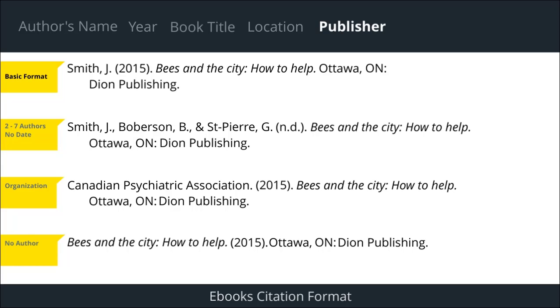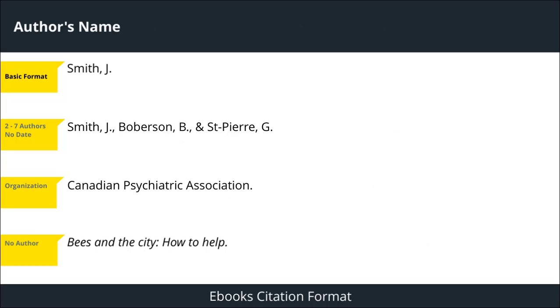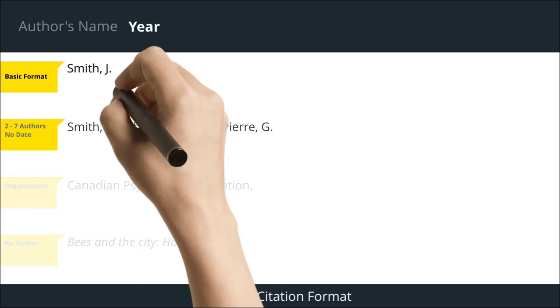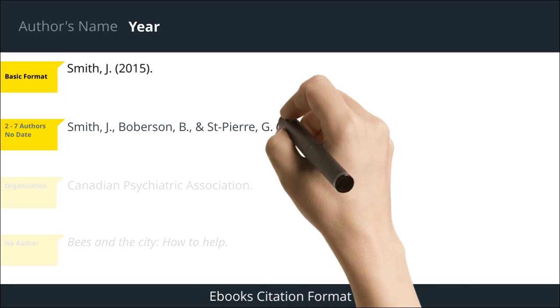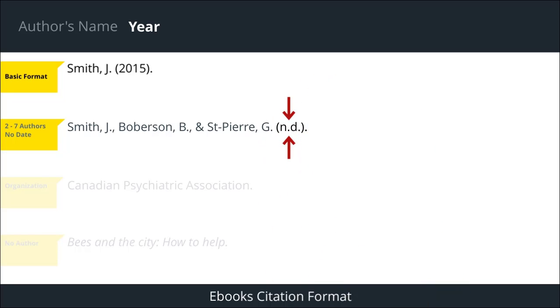If the book you are citing is an e-book, the format is slightly different. Type the author's name the same way you do for print books. Now, if the ebook is also available in print, add the year of publication in parentheses. You may need to search online to see if there is a print version. If there is not, add N.D. in the parentheses, and add a period after the parentheses.